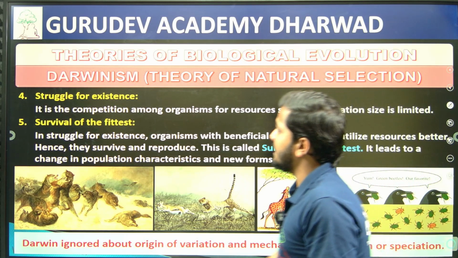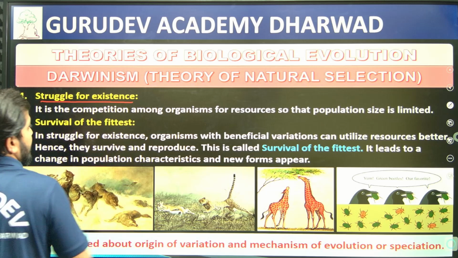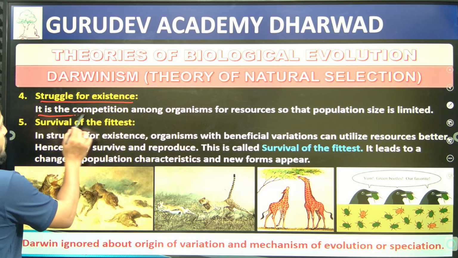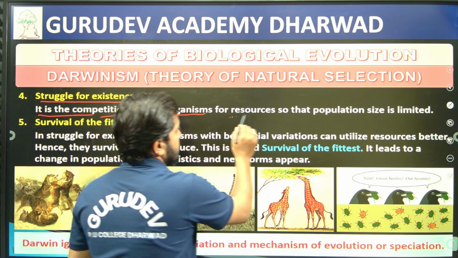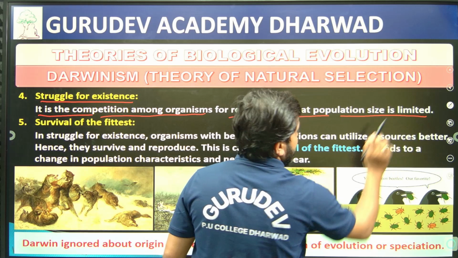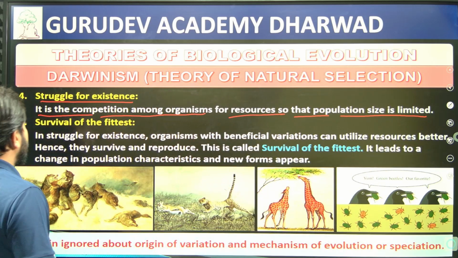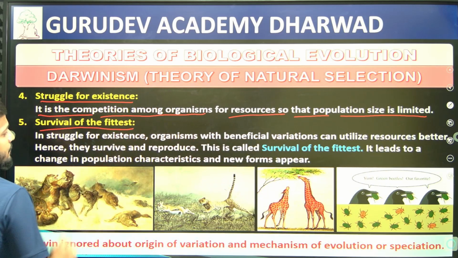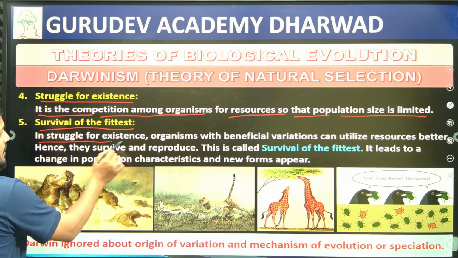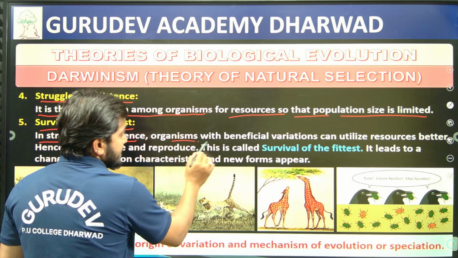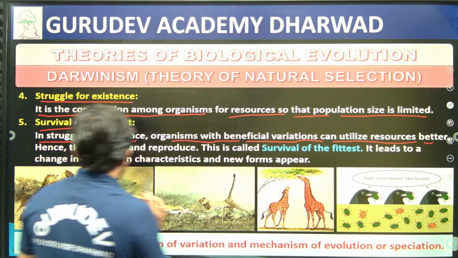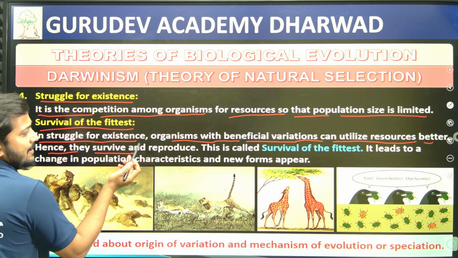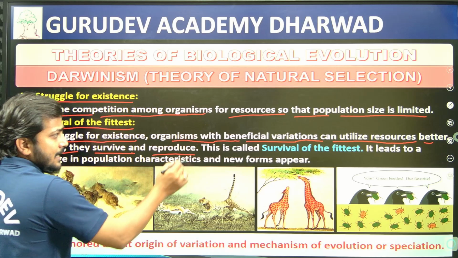Then struggle for existence matters. It is the competition among the organisms for resources, so that the population size is limited, right? Then you will find survival of the fittest. That is, in the struggle for existence, organisms with beneficial variations can utilize the resources in a better way, hence they survive and they reproduce, right? This is called as